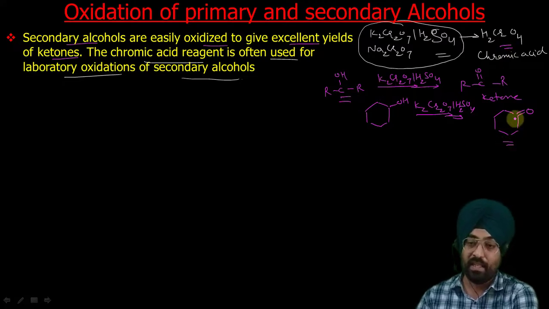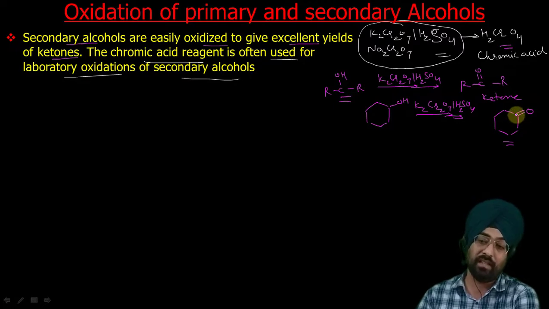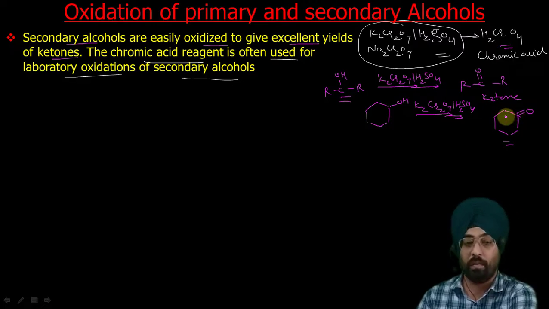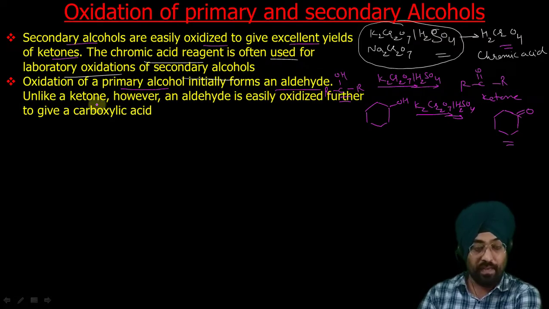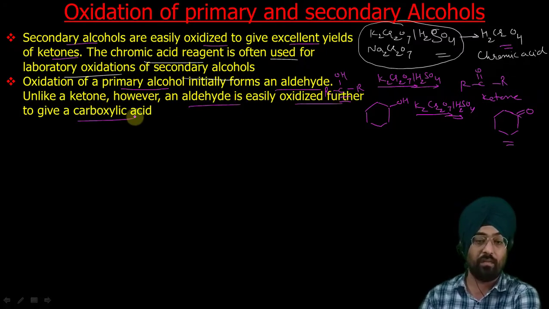As I said, these ketones are very difficult to oxidize further. It can be done under very harsh conditions, and the reaction takes place through cleavage of the carbon-carbon bond. Oxidation of a primary alcohol initially forms an aldehyde, and that aldehyde is easily oxidized further to give a carboxylic acid.